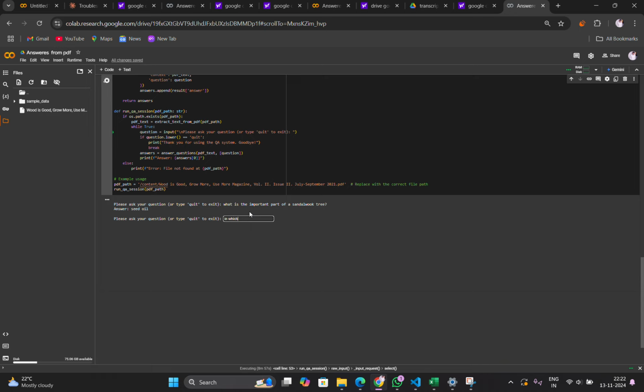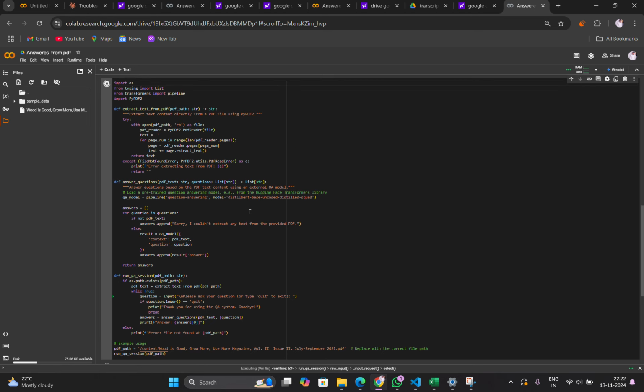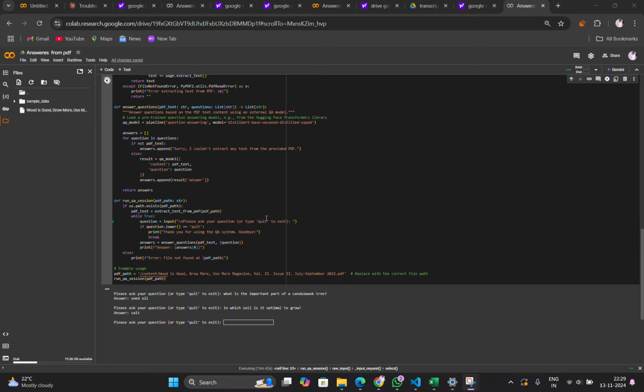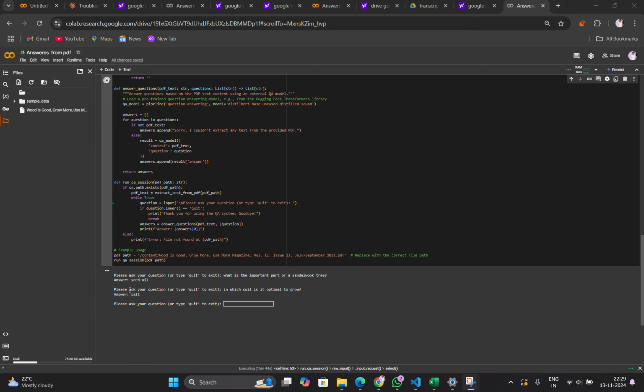In which soil is it optimal to grow? Yeah, now you can see it has given an answer. Now if you want to quit, you can type quit.